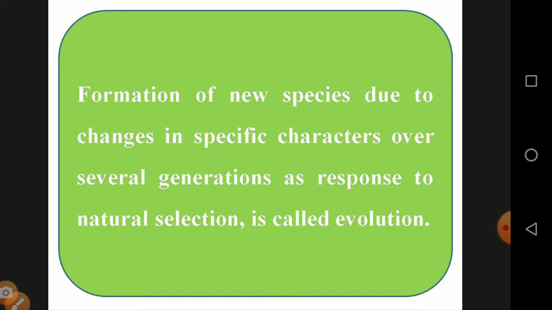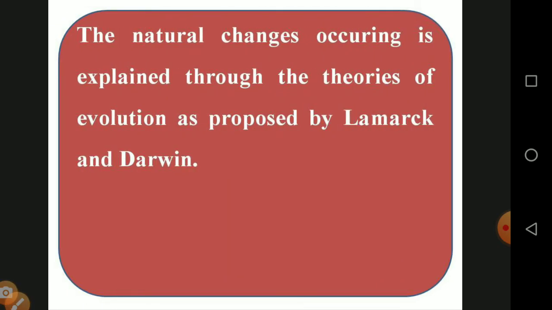Another definition of evolution: any small change which takes place in an organism will take several generations, which means five, six or seven generations. It takes a long time, and only after that does the small change take place in the particular species. Next, natural changes are explained through the theories proposed by Lamarck and Darwin. These two interesting persons proposed theories of natural change. What those changes are, we will see later.